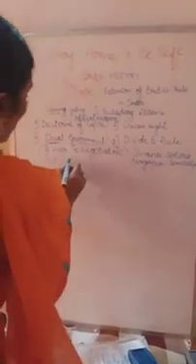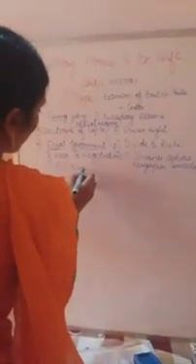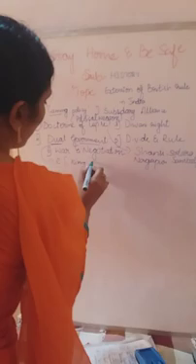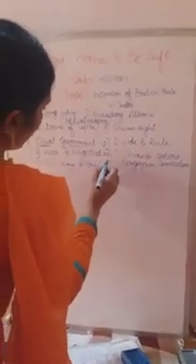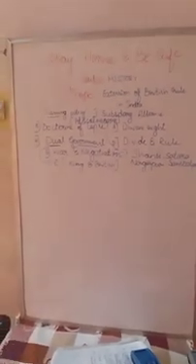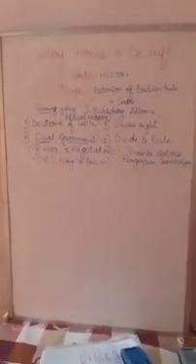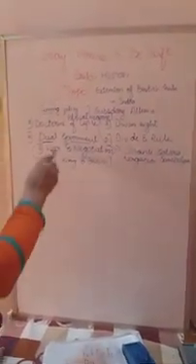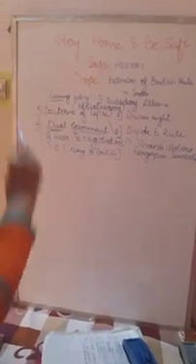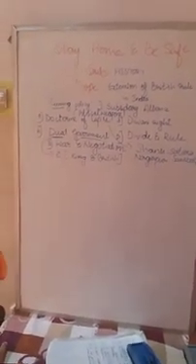One is the king, the king of the time, and one more is the British. Keep in mind. So the government was ruled by two, the king and the British. That is called the dual government. Dual here means two.